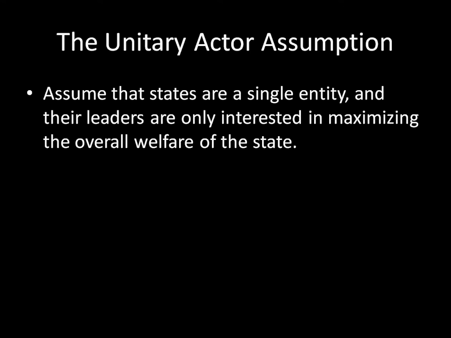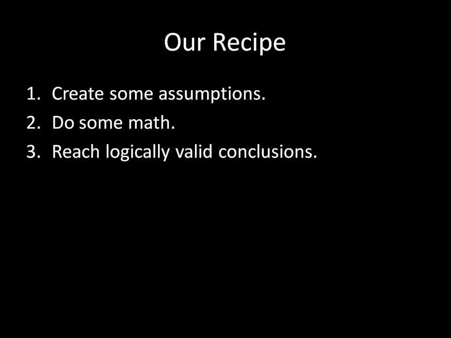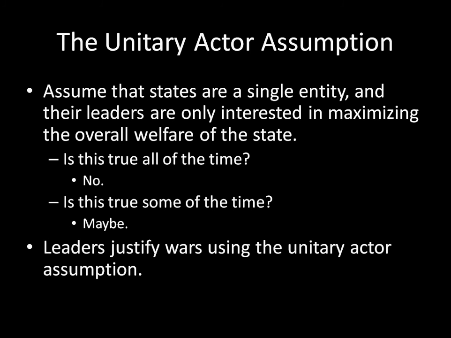So if you recall back to Unit 1, we talked about this recipe for our formal strategic models. Our first step was to create some assumptions, our second step was to do some math, and our third step was to reach some logically valid conclusions. And so the assumption that we're creating here is just this unitary actor assumption that states are just one entity. The reason that we do that is because it would be really interesting if we could find out ways that perfectly intelligent, perfectly unbiased leaders would fight each other. Because if those guys are fighting each other, then certainly our biased leaders and our unintelligent leaders are definitely going to be getting into fights. So if we can find out these reasons why these intelligent guys would be fighting, then we're going to learn something about these unintelligent guys as well.